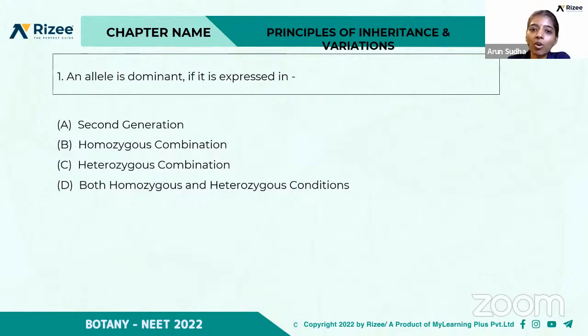An allele is dominant if it is expressed in: second generation, homozygous combination, heterozygous combination, or both homozygous and heterozygous condition.